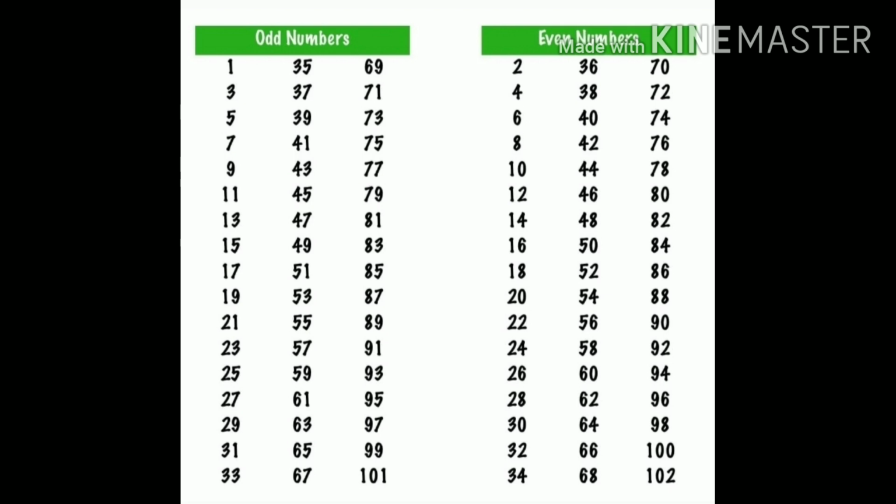So let us read out the odd numbers. 1, 3, 5, 7, 9, 11, 13, 15, 17, 19, 21, 23, 25, 27, 29, 31, 33, 35, 37, 39, 41, 43, 45, 47,